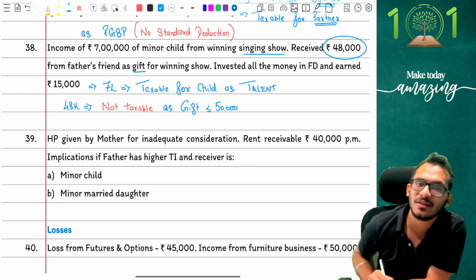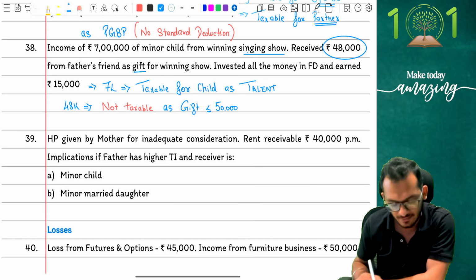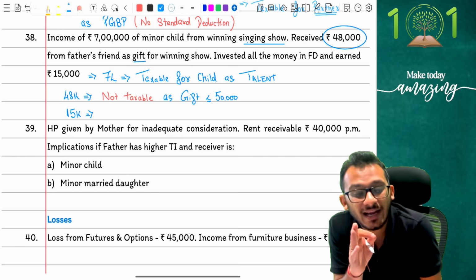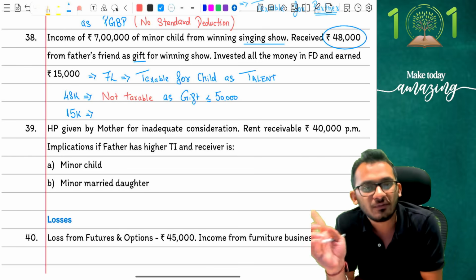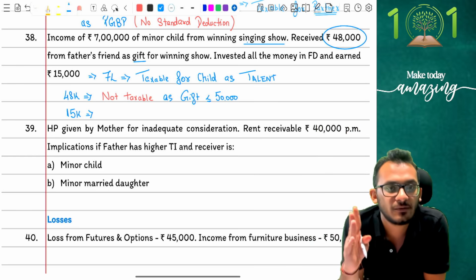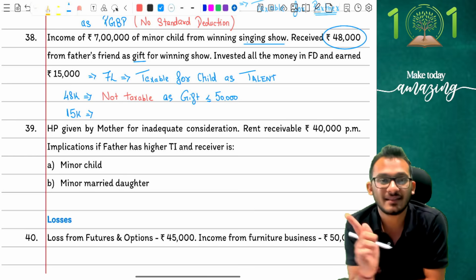Yes, so this is one small thing which you have to keep in mind, people, and I'm hoping you have done this properly. Final answer is your 15,000 rupees. Now 15,000 rupees is where you have to keep in mind. Some students have this impression in mind, saying that, Rahul, if the 15,000 rupees is coming from the singing shows of 7 lakh rupees, why should it be taxable for the parent? Let it be taxable for the child because it's an ancillary income.